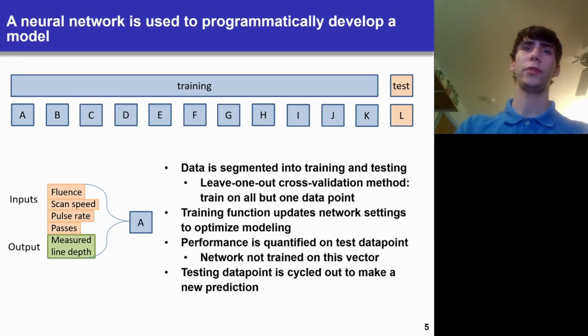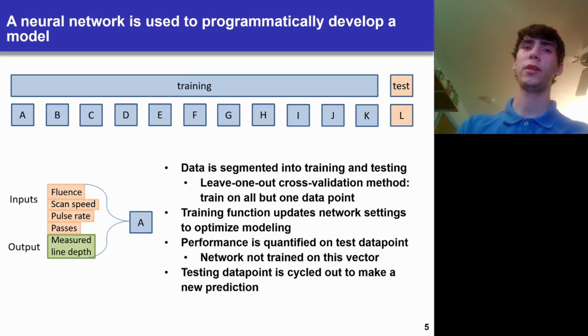A neural network is used to programmatically develop a model. We have a set of inputs and then a known output. In this case, for a thin line, that output is the measured line depth. That set of inputs is sent into the model. And across multiple data points, that data is segmented into training and testing. You can have a set of training vectors and a set of testing vectors.